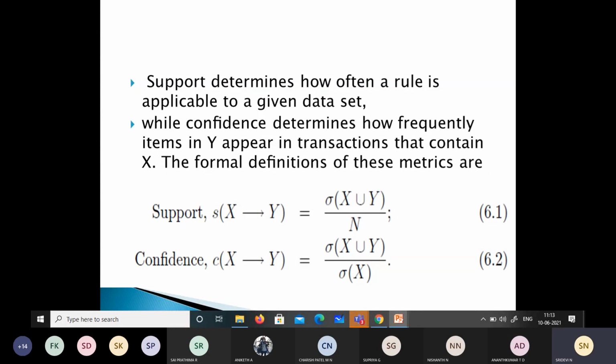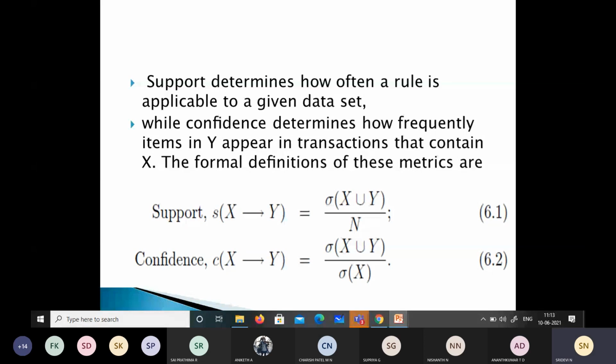So support determines how often a rule is applicable to a given data set, whereas confidence determines how frequently the items in Y appear in transactions that contain X. Because we have two, isn't it? X and Y are disjoint sets. So confidence determines how frequently the items in Y will appear in transactions that contain X, and support determines how often a rule is applicable to a given data set.